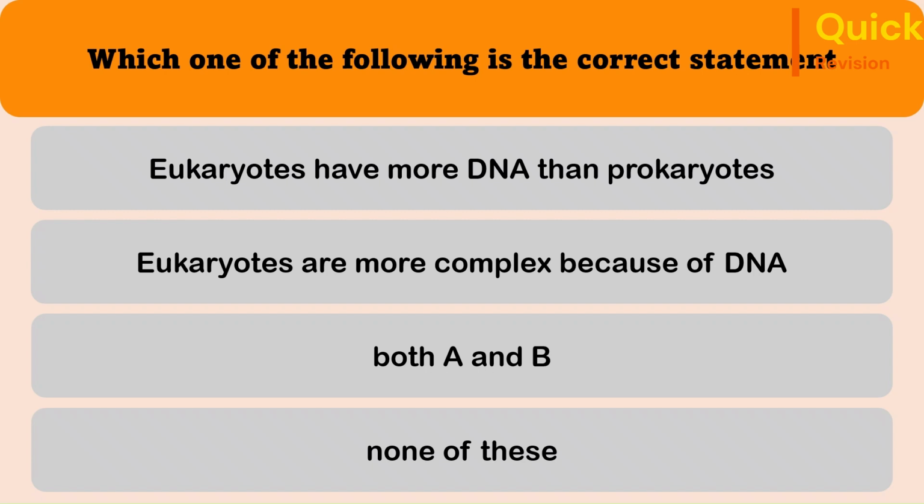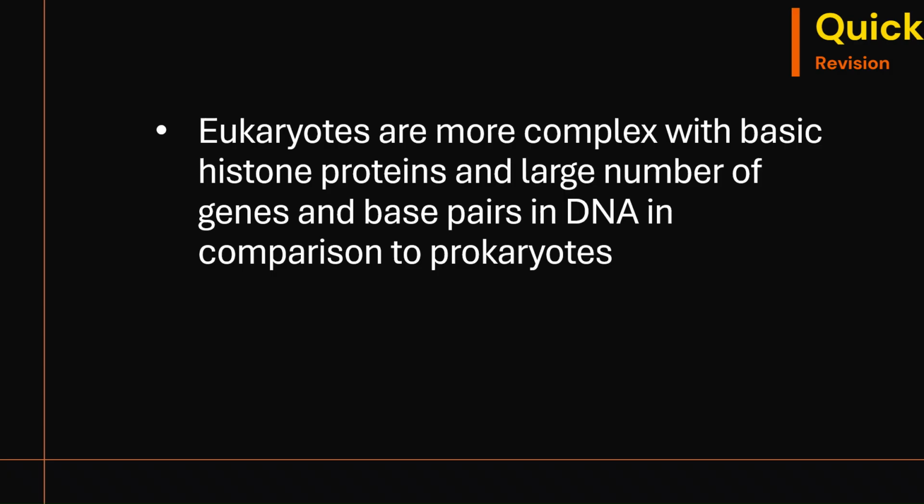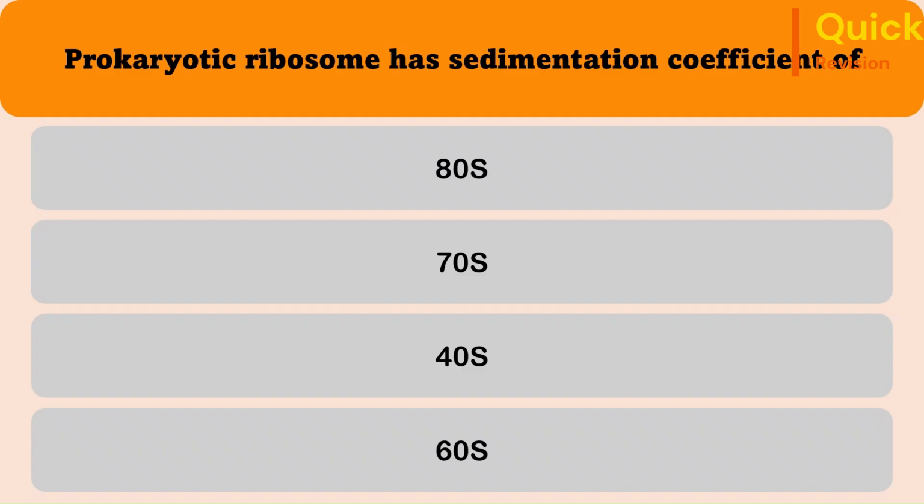Sixth question. Which of the following is the correct statement? Eukaryotes have more DNA than prokaryotes. Eukaryotes are more complex because of DNA. Both A and B. None of these. The correct answer is both A and B. Eukaryotes are usually more complex with basic histone proteins and large number of genes and base pairs in DNA when compared to prokaryotes.